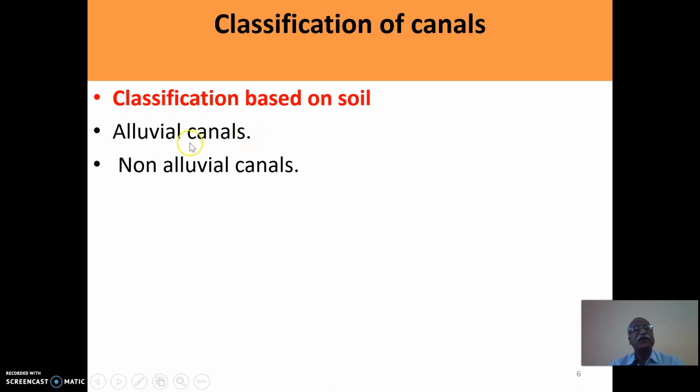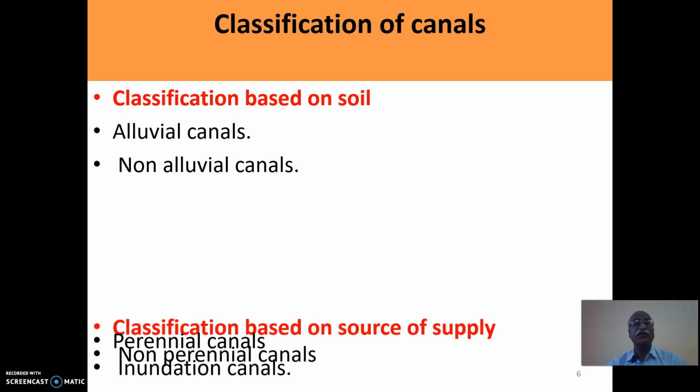Alluvial soil is the soil which is made up with the depositions, silt depositions of the soil of the rivers. So, as and when the canal is aligned to such alluvial soil, it is known as alluvial canals. And all other alignments of the canal which are not passing through alluvial soils, those are termed as non-alluvial soils.